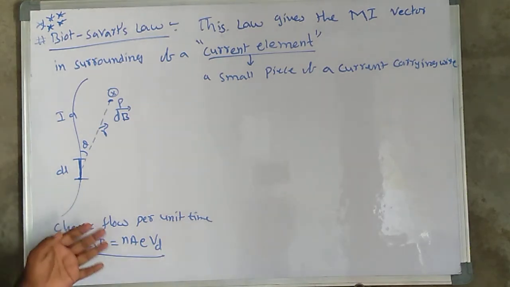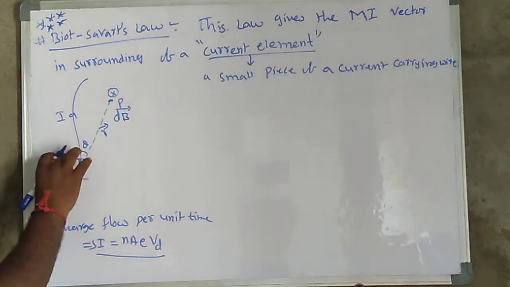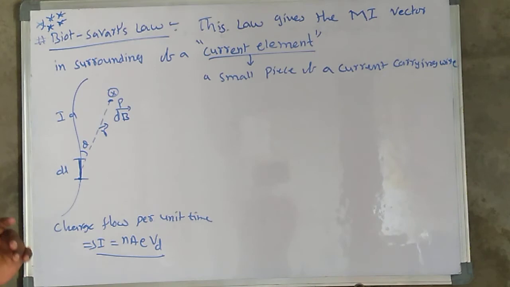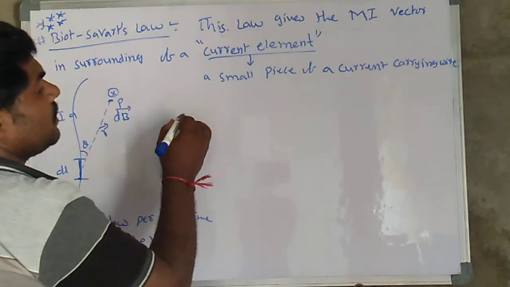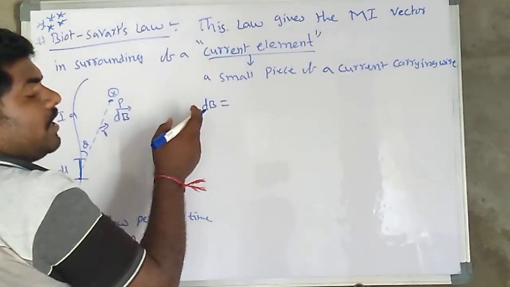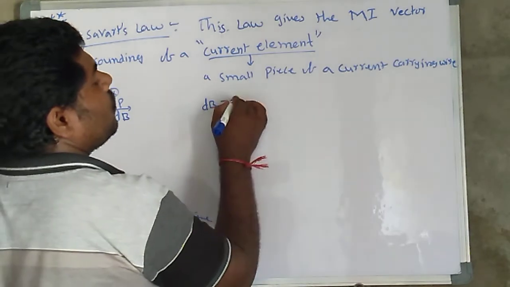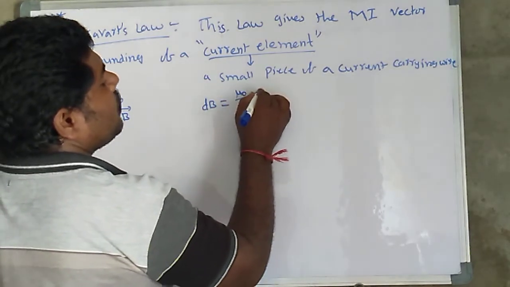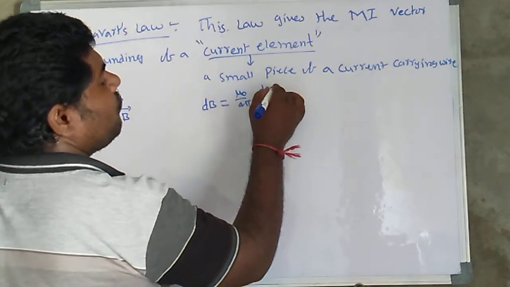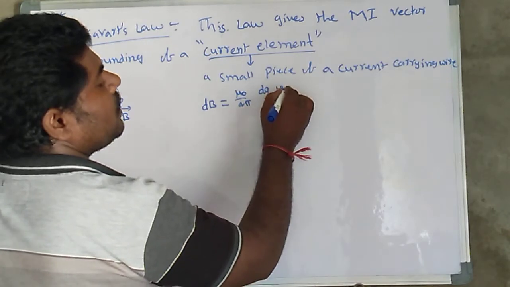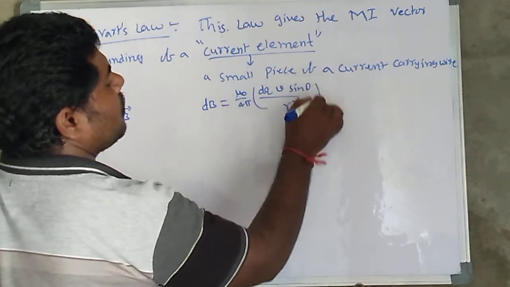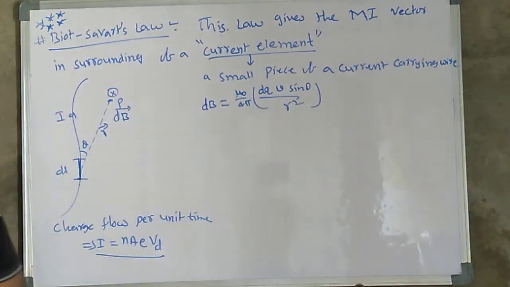Due to this small element, the charge flow produces the magnetic field. In the previous case, dB was not in vector form, this is scalar form: dB is equal to mu naught by 4 pi into dq, the charge, into v, the velocity, into sin theta divided by r square. This is the general formula.